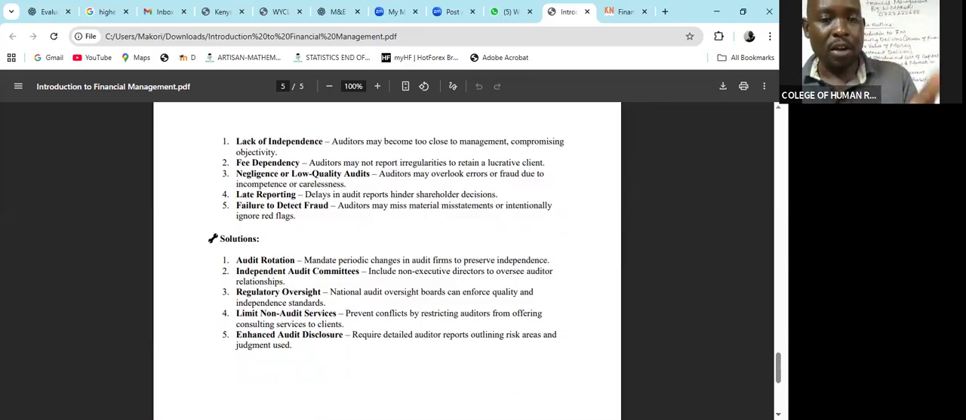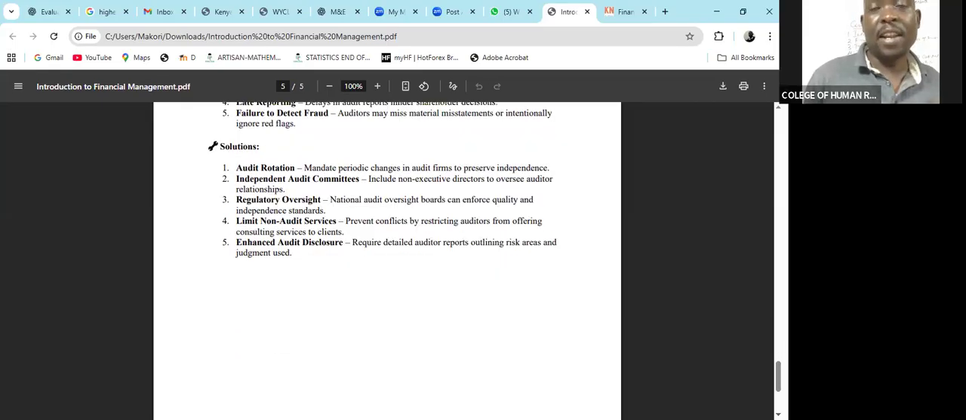Solution to this: do audit rotation, change them. Independent audit committees, including the non-executive directors, to oversee the auditors' relationships, regulatory oversight, limit non-audit services, and enhanced audit disclosures. Not forgetting, you report them also to the regulatory agency, like the ISPAC. Every auditor is supposed to operate within the confines of the regulations of the ISPAC. If they don't do so, then you can report them to the ISPAC and their licenses can be revoked. So some of the challenges that we are going to face are those ones and conflicts.